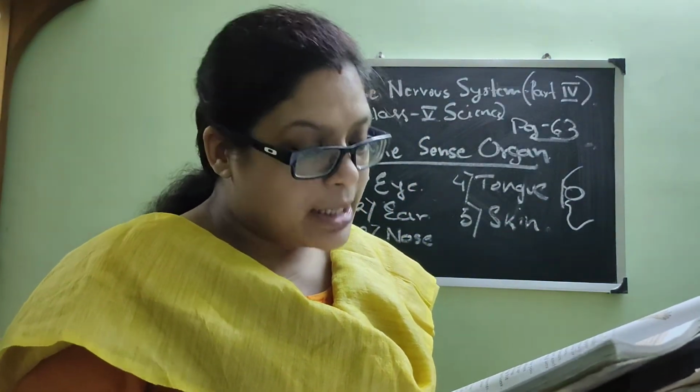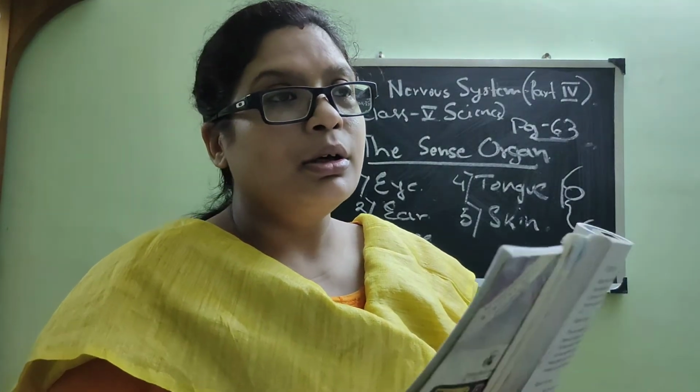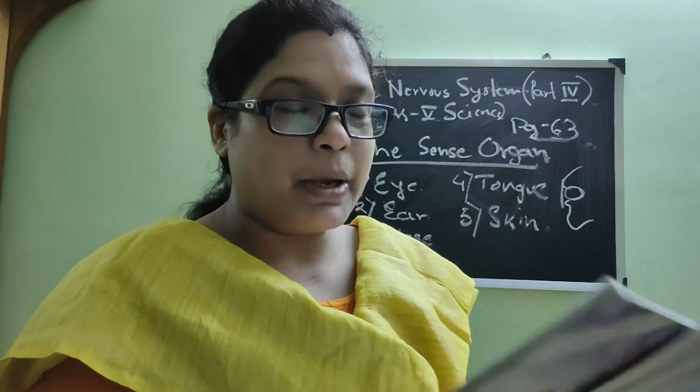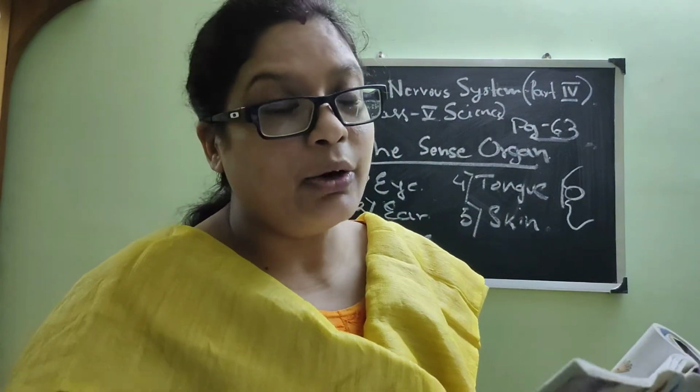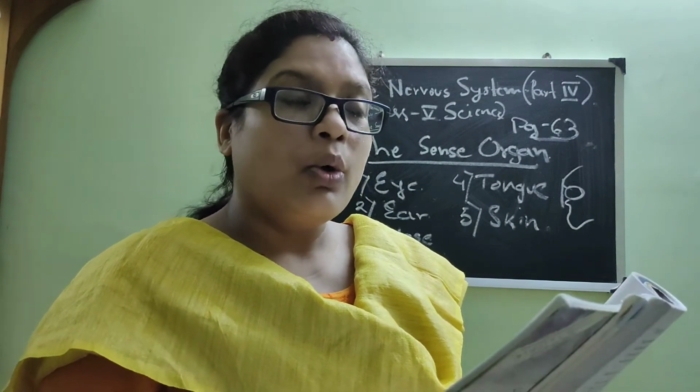The eyelid protects the eye from dust and bright light. See it as an experiment. Suppose something has entered your eye. What will we do? You will blink your eyes like this, isn't it? And what happens when you blink your eyes?